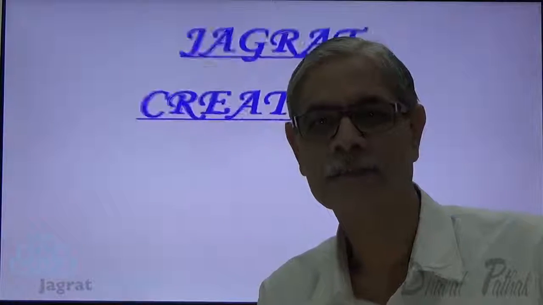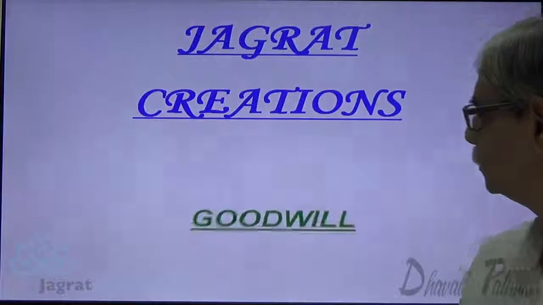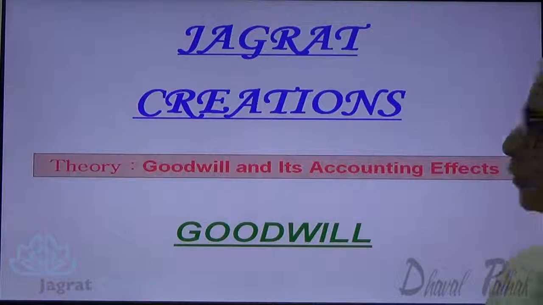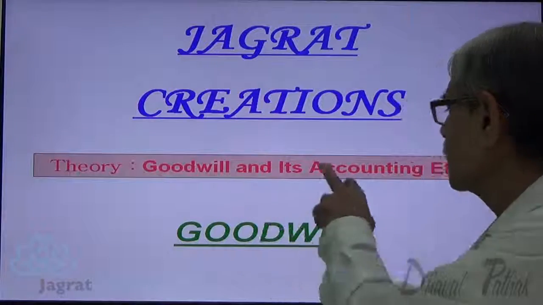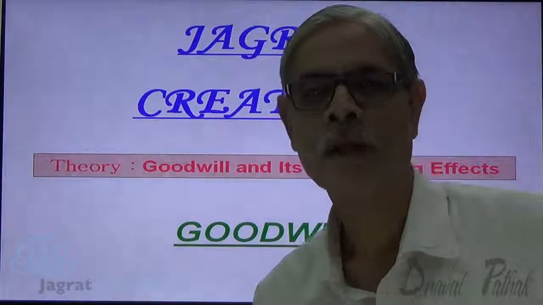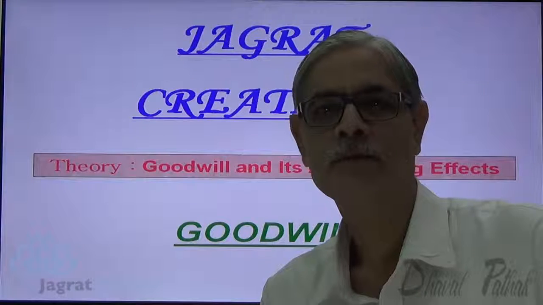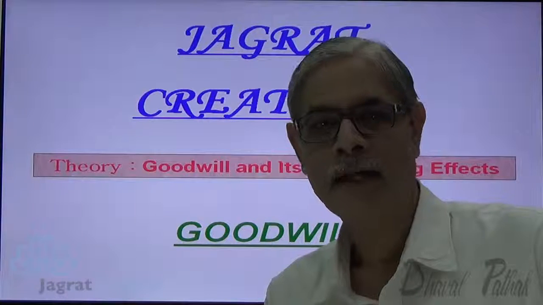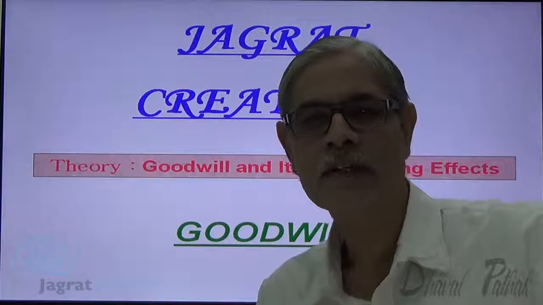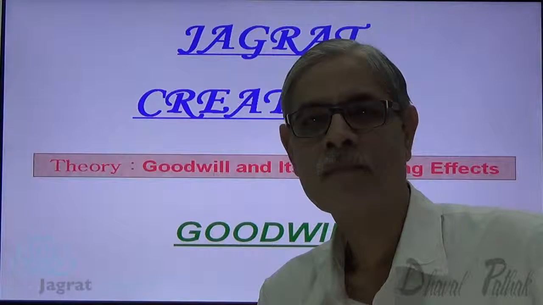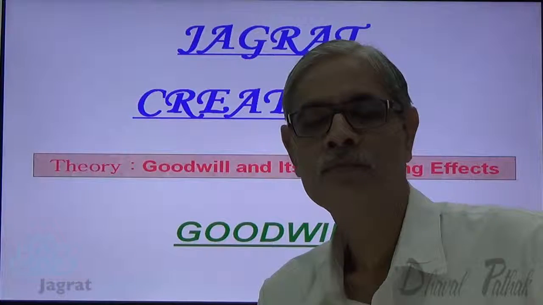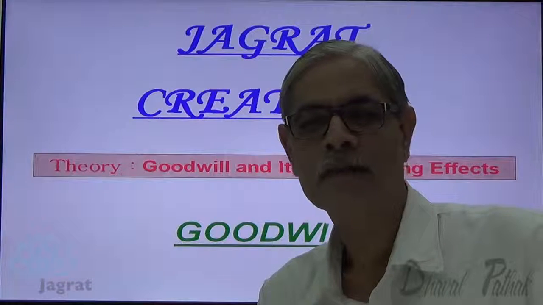Let me start. The theory concept, goodwill and its accounting effects, that I want to consider. For the purpose of explaining the theoretical aspect, I will prepare one chart. What are the various options for accounting available, that I will discuss.